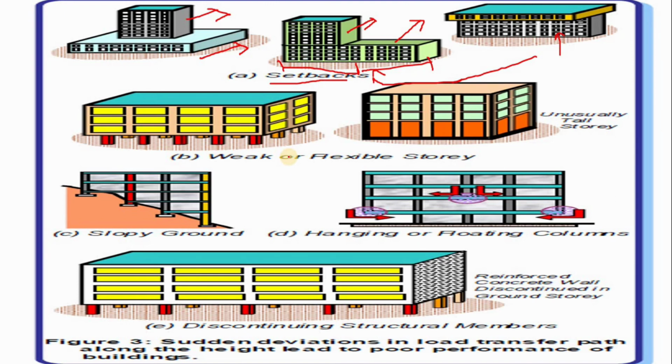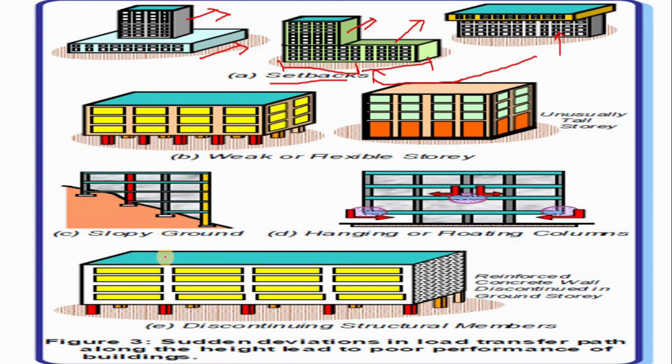Second one, weak or flexible story. We should provide the ground story with parking, and we do not construct a wall in the periphery of the plan. Then it becomes a weaker story, which matters when an earthquake occurs. To nullify this effect, we construct the frame structure completely, or you can say we construct brick infill panels throughout the plan to resist this weak story concept.